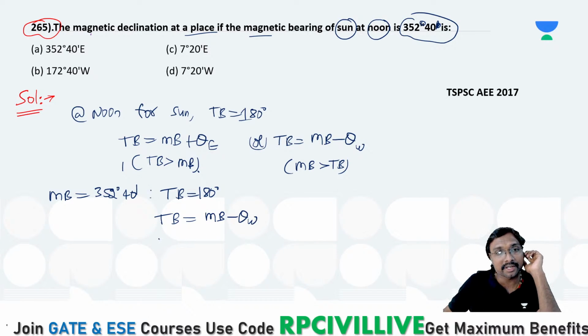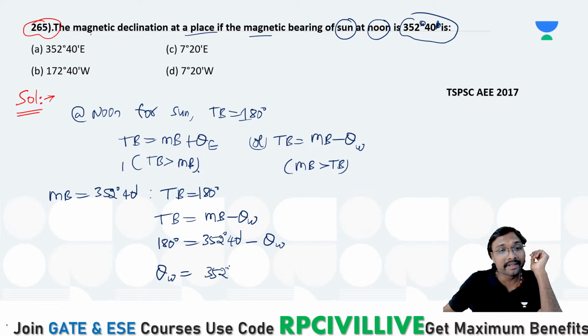True bearing is 180 degrees, equal to 352 degrees 40 minutes minus the western declination. So the western declination is 352 degrees 40 minutes minus 180, which is 172 degrees 40 minutes west.